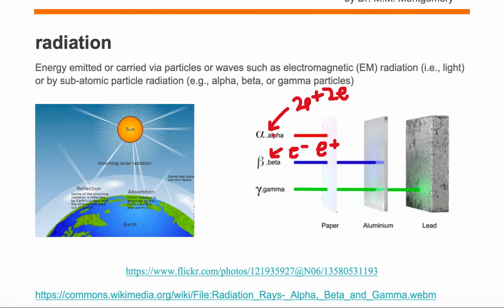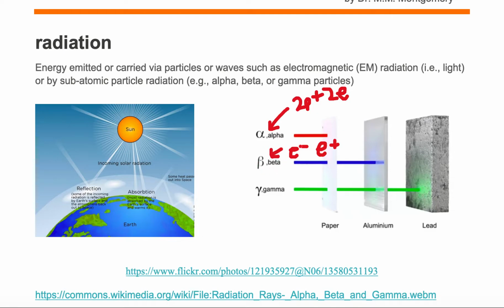Now, alpha particles and beta particles are going to be mass particles that carry energy. The alpha and the beta particles will usually be traveling at high speeds as they have high energies. And depending on the speed is the amount of energy or damage that can be transferred to an object. So for example, if we have a paper, we can pass an alpha particle to the surface of the paper, but it really will not transmit through the paper.